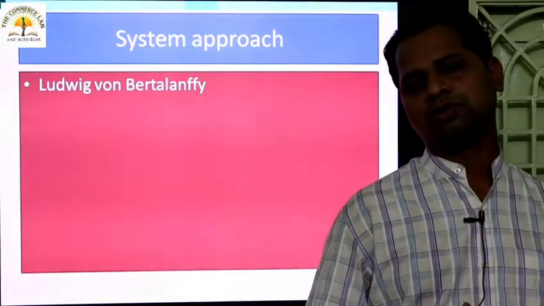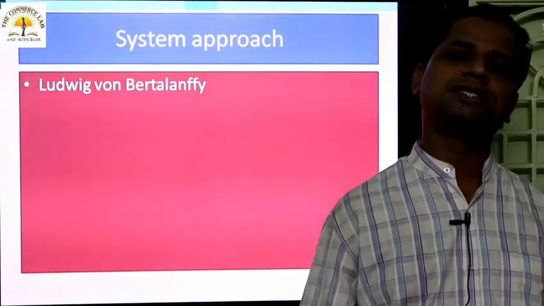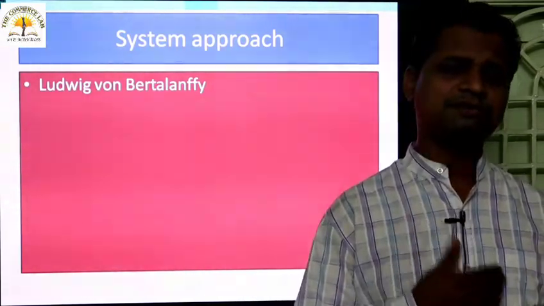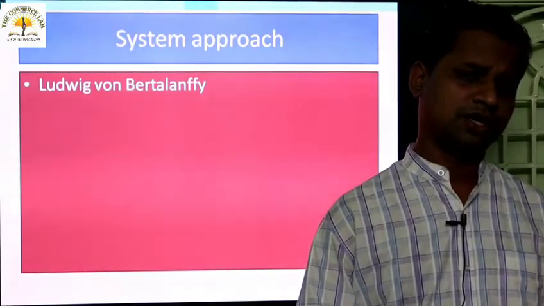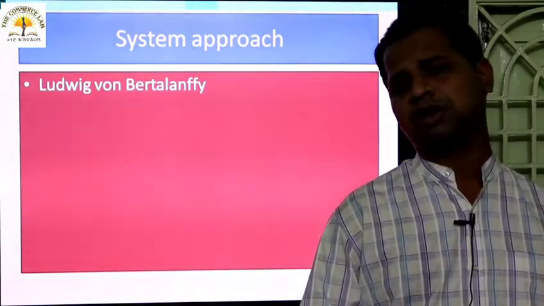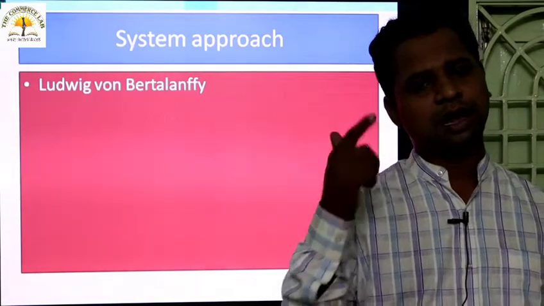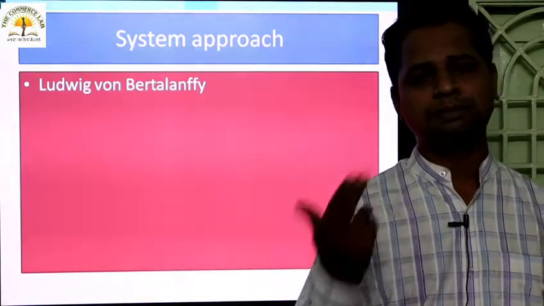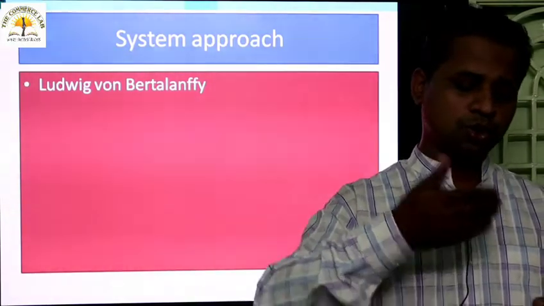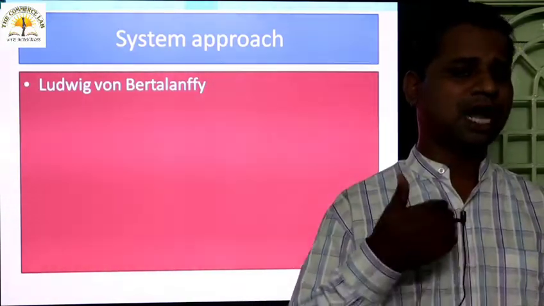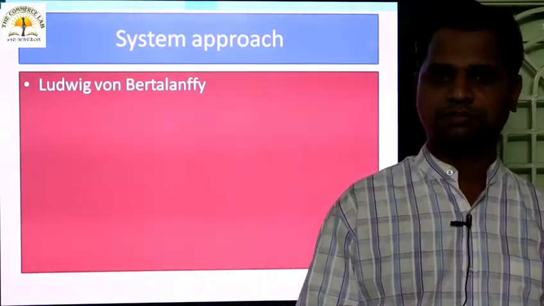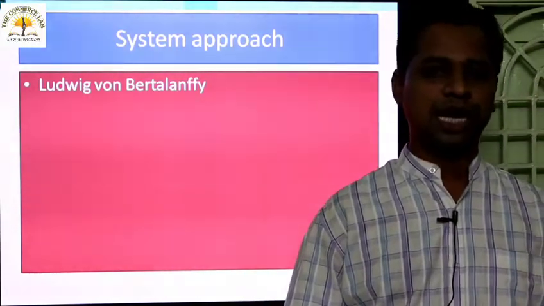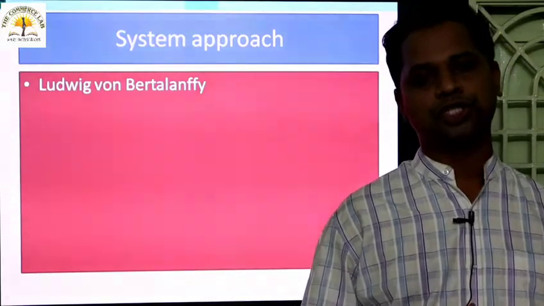Similarly, organization also, organization is treated as a system, and in that organization there are different kinds of subsystems also. If you treat the organization as a system, then there are different departments, different parts, different subparts. So the different departments are the parts of the whole system, and from that part there are different subparts also, and they are interrelated to each other.